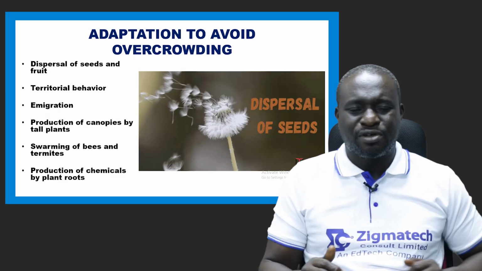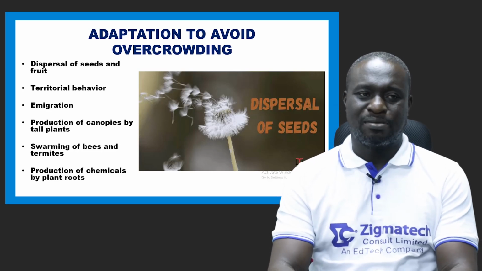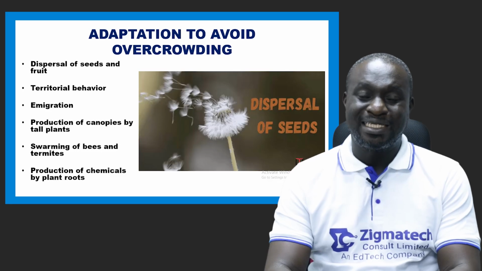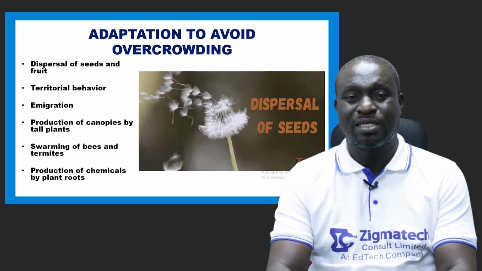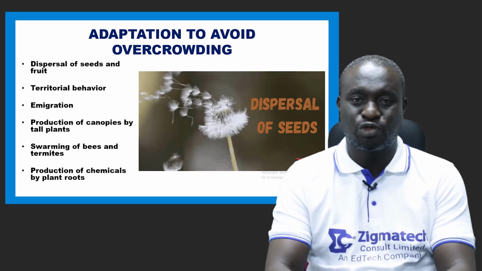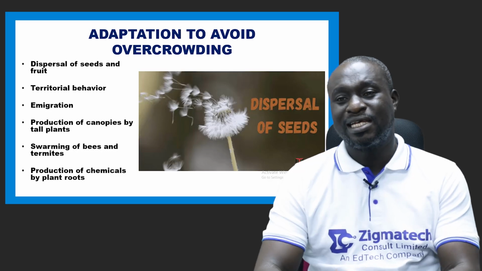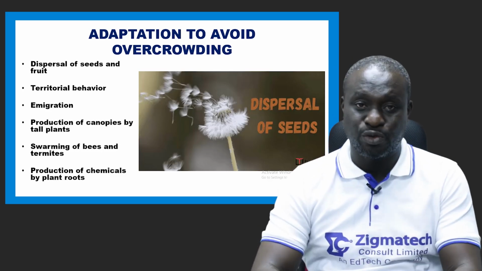Number two is territorial behavior. Some organisms, mostly animals, mark out a particular area where they defend it against intruders. In fact, they don't allow other animals to come close to it. An example is the lion. The lion is actually a territorial animal. Even humans are territorial.